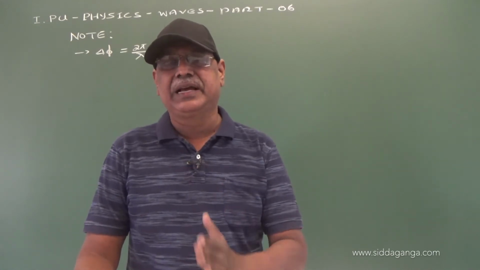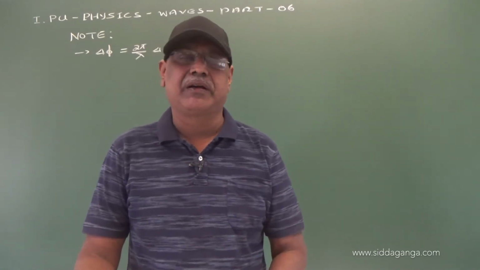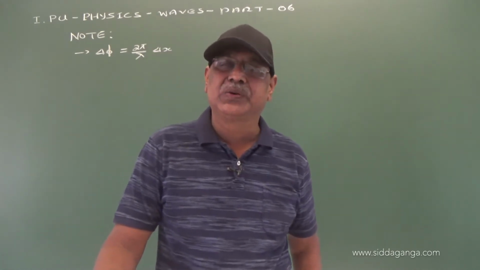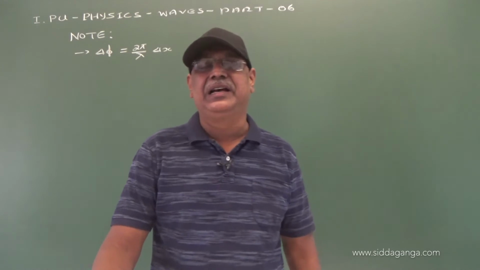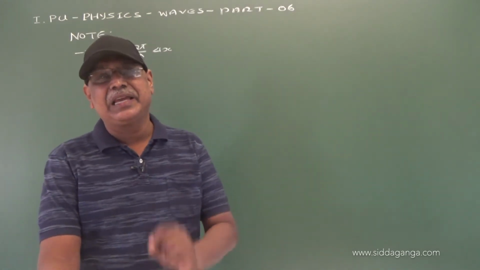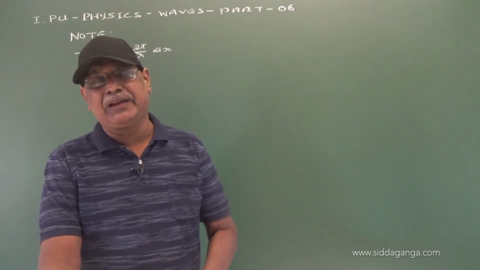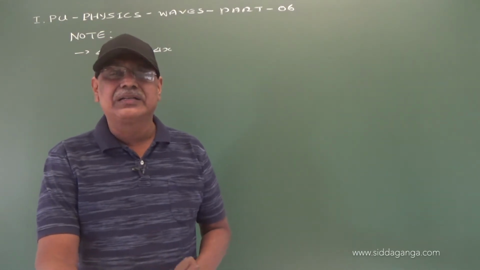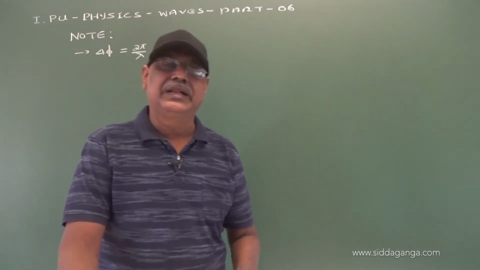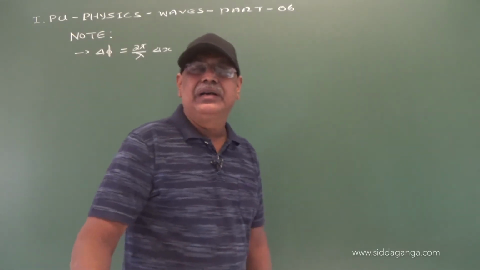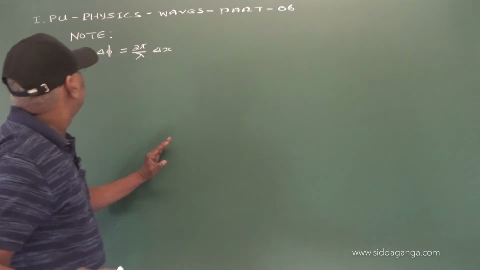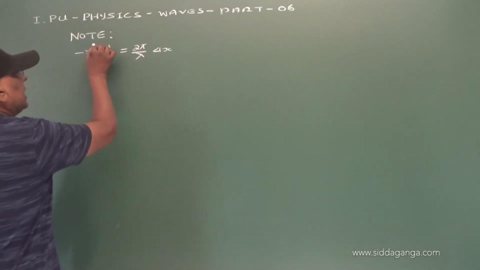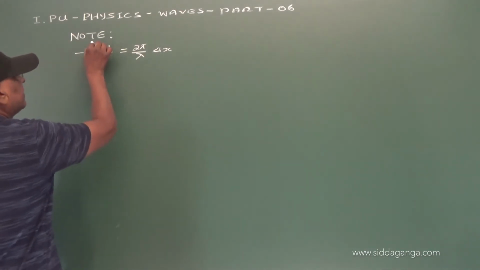But there is a limitation: we cannot use both dimensional methods and unit methods if the equation involves some numericals or some dimensionless constant. Anyway, we will come back to this equation. Delta phi is equal to 2 pi by lambda into delta x. Right.